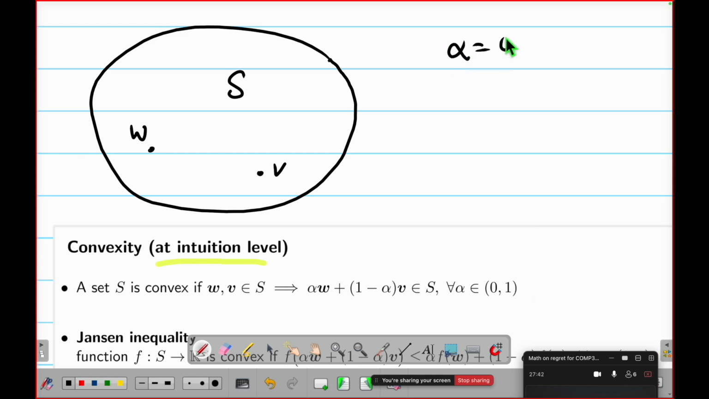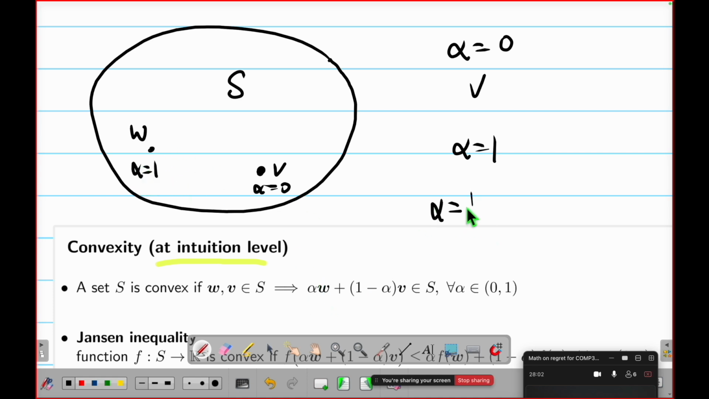What happens if alpha is 0? When alpha is 0, this term is 0, and this is 1 minus 0, so I have V. When alpha is 0, I have V. What about if alpha is 1? Then 1 minus 1 is gone, but I have W. So this is alpha equals 1.